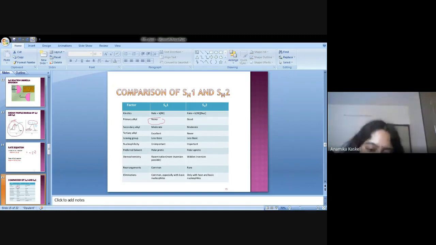And for the 1 degree carbocation, will you explain this? Why does it give a higher amount of SN2 reaction? Anybody from the class? Yes.